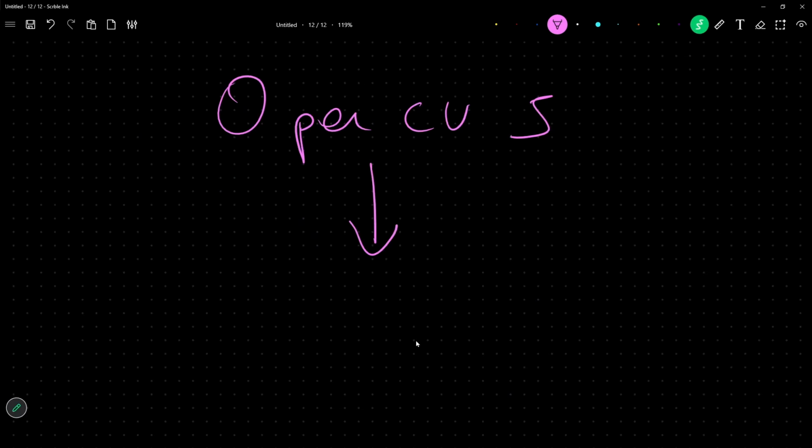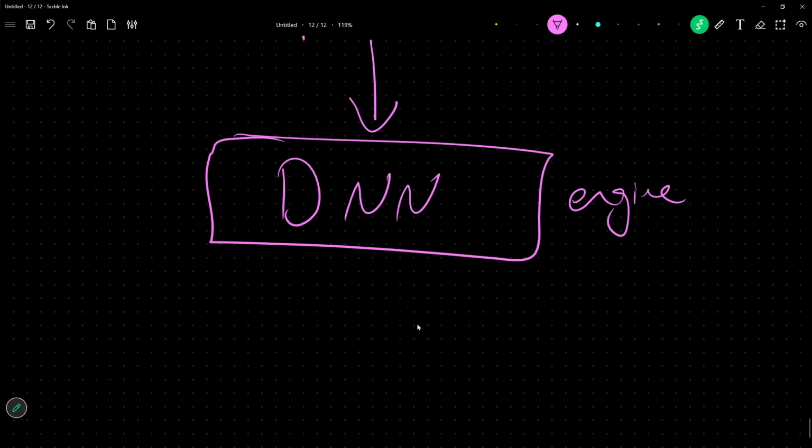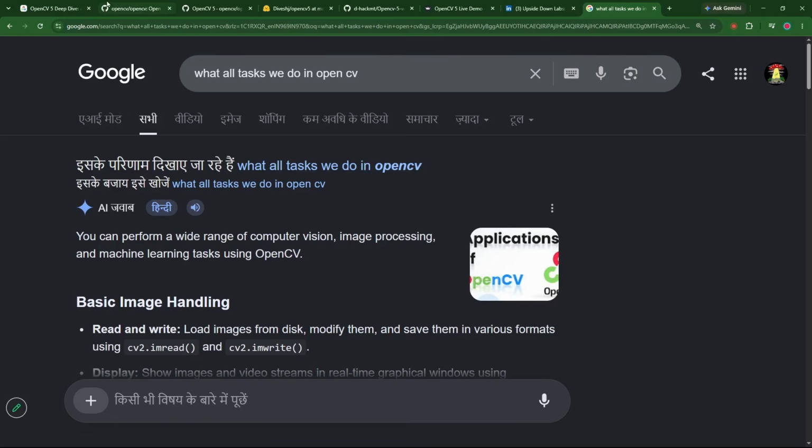They have majorly changed their deep neural network engine, the engine which is responsible for processing your predictions, for inferencing. This is the kind of change they have made, and this is what they write in their docs.